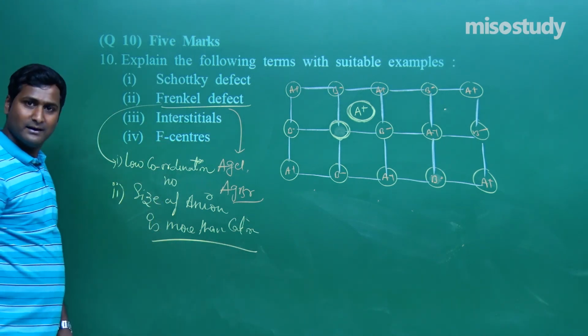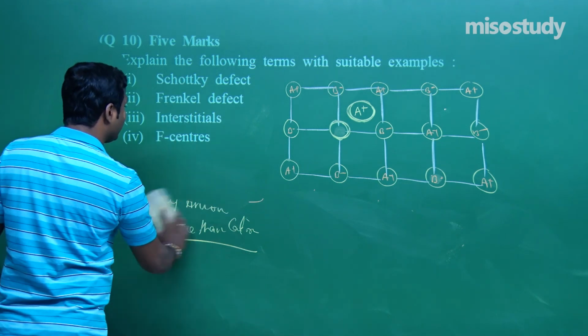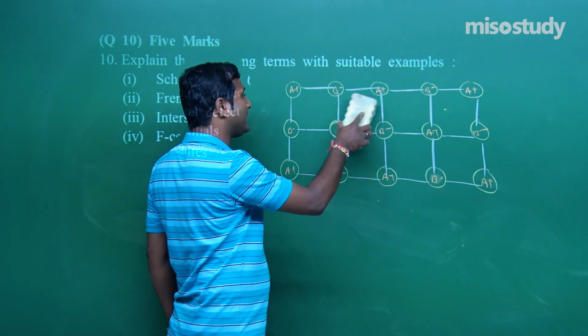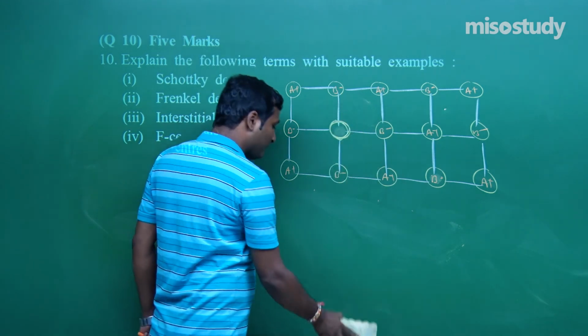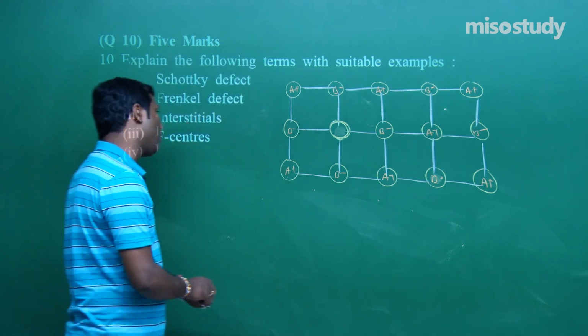This is the case. Now the third one is, my friend, what are interstitials? Interstitials are treated as voids. Voids are called interstitials. There are basically three types of void: triangular void, tetrahedral void and octahedral void.